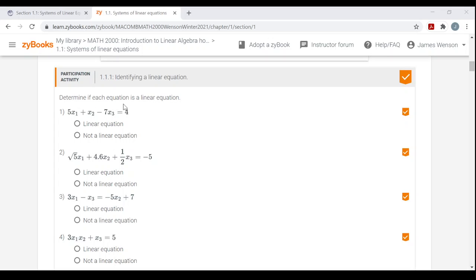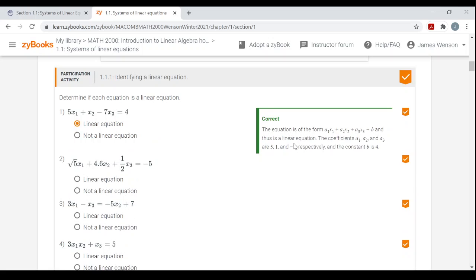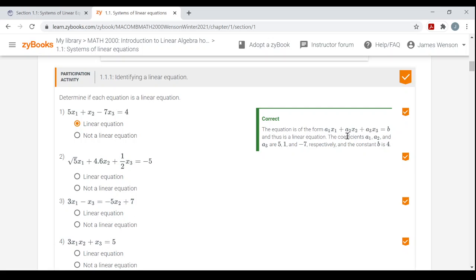All right, determine if each equation is a linear equation. So 5 times x1 plus x2 minus 7 times x3 equals 4. This is of that form where every single term is a number times a variable to the first power, plus a number times a variable: 1x1 plus x2 minus 7x3 to the first equals some constant 4. This is a linear equation. It does take on that form, and it explains why you're correct over here.